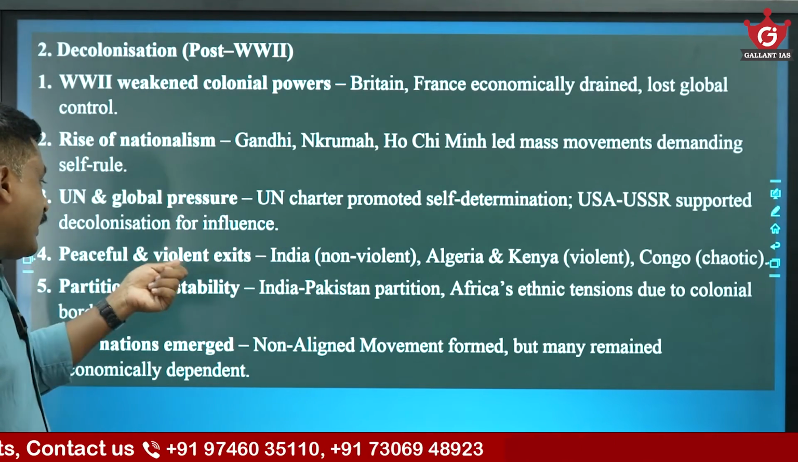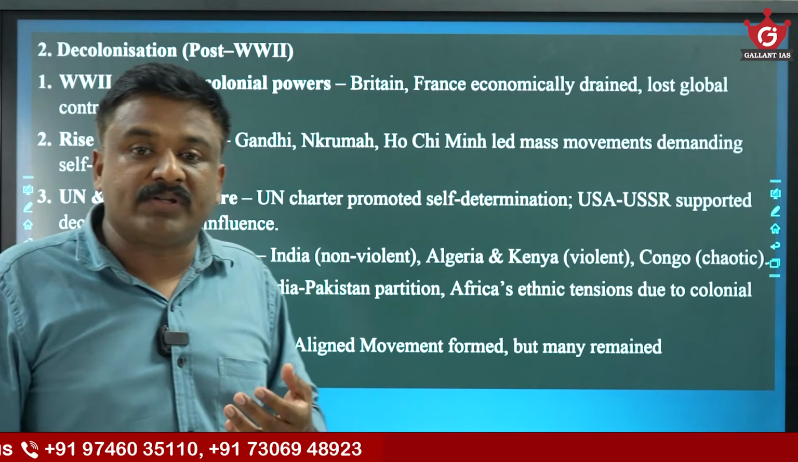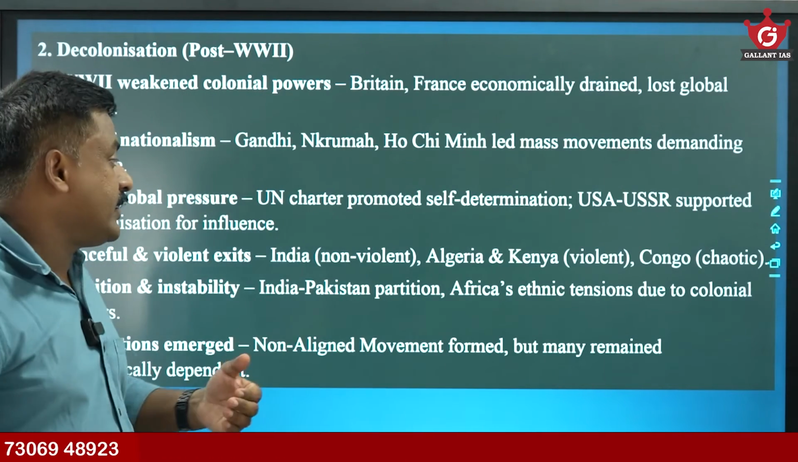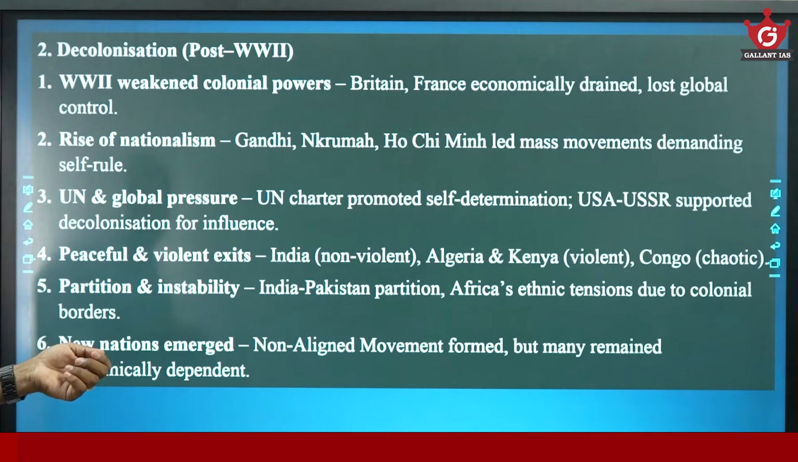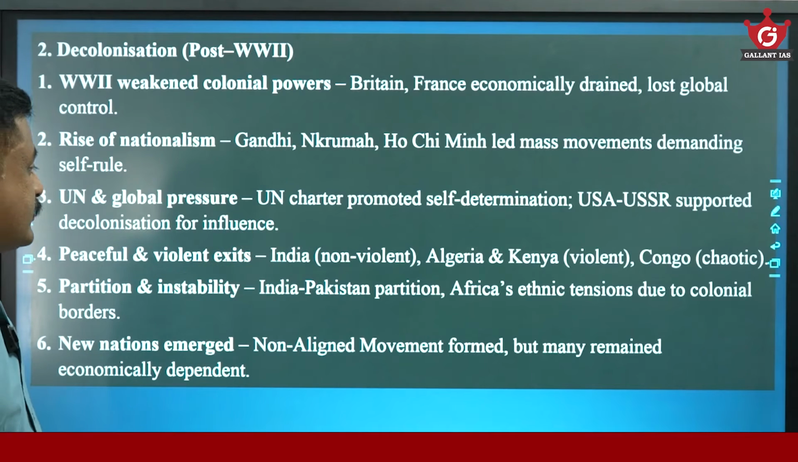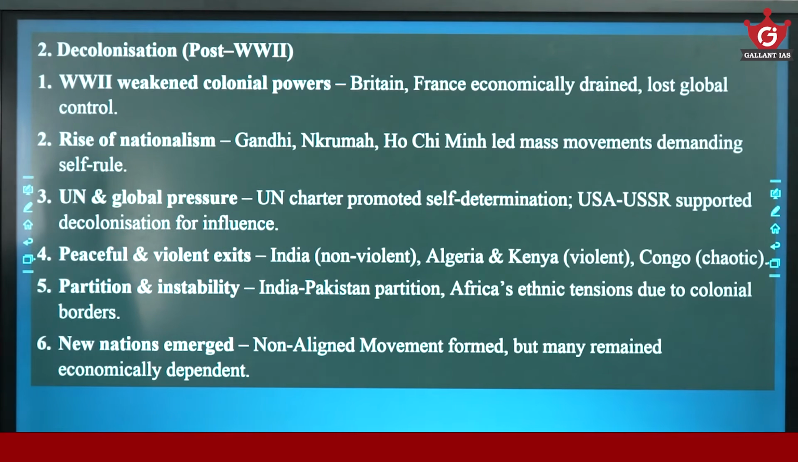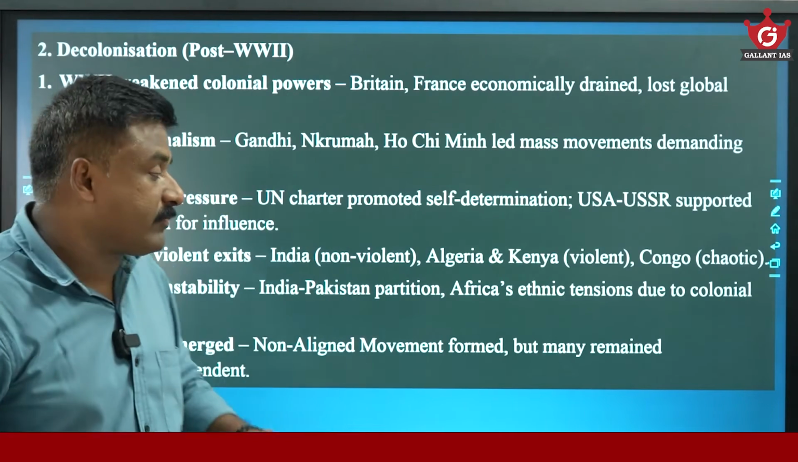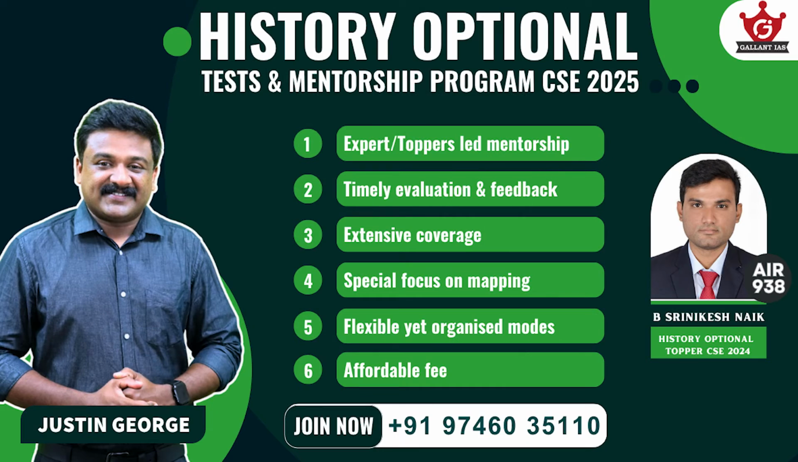Then see, peaceful and violent exits. There are many cases where these colonial powers exited peacefully, many cases where they exited violently. Then partition and instability. After decolonization, many countries witnessed partition. Africa's ethnic tensions due to colonial arbitrary borders, new nations emerged, non-aligned movement formed, many remained economically dependent. So wherever decolonization happened, results were almost the same.